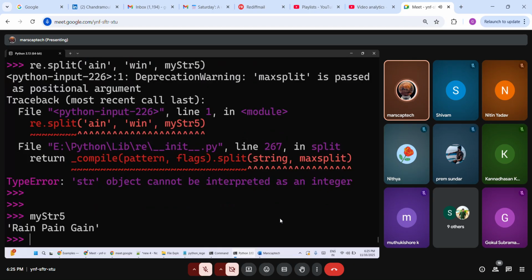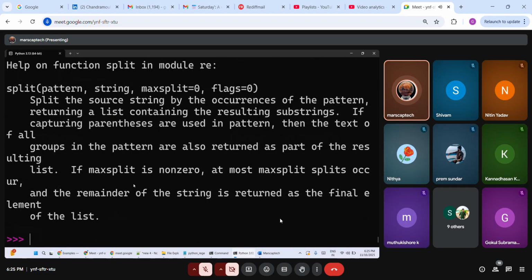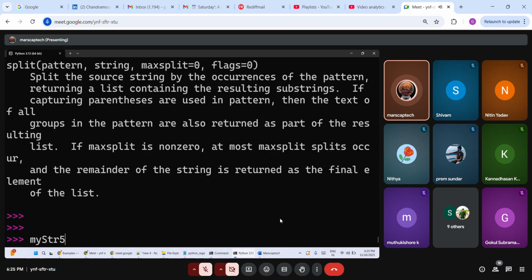It is this. So let us look at the help of re dot split. You should give a pattern and then the string. Sorry guys, my mistake. I gave the older value and all, but it cannot have 2 values. It should be only 1. Based on yen, can you place a split?